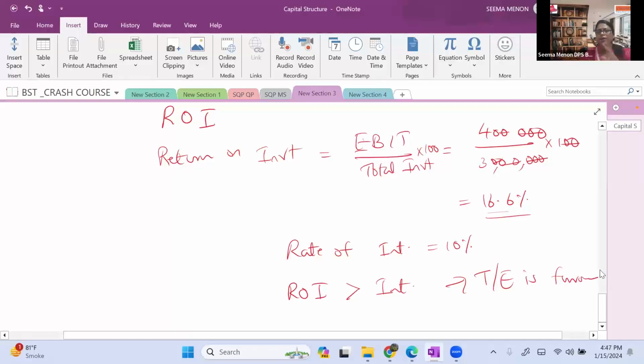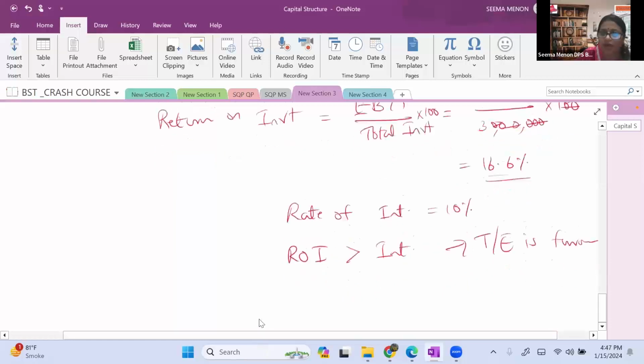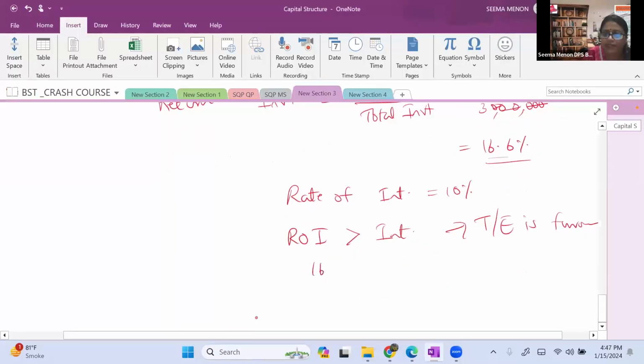Here what is our ROI? 16.67%. Rate of interest is only 10%. So definitely taking more debt is beneficial to the investors and to the organization also. I hope this is clear to you.